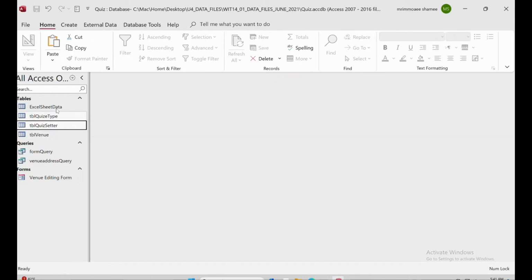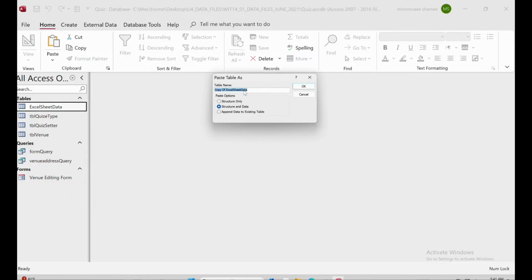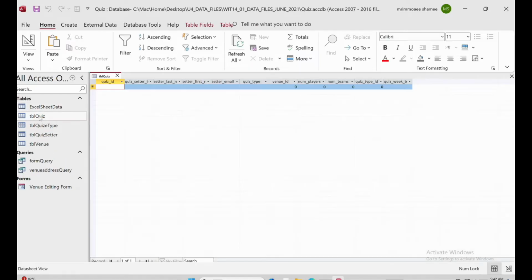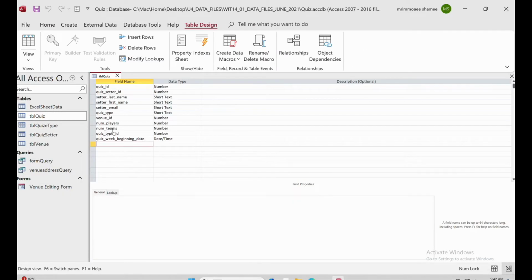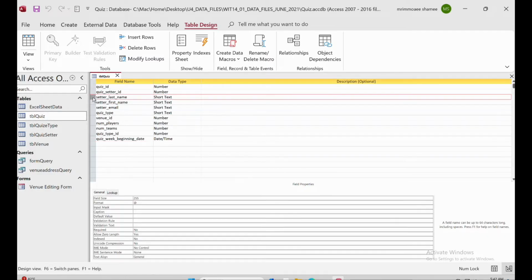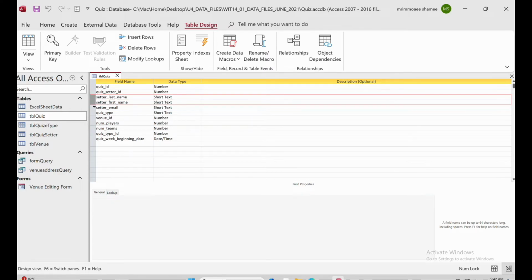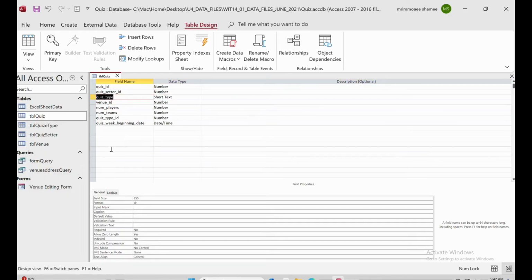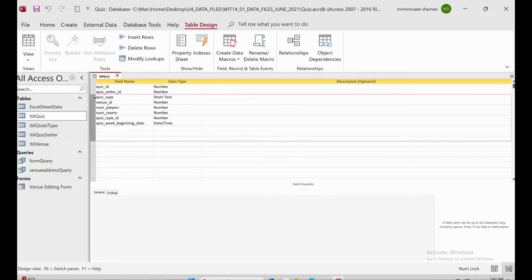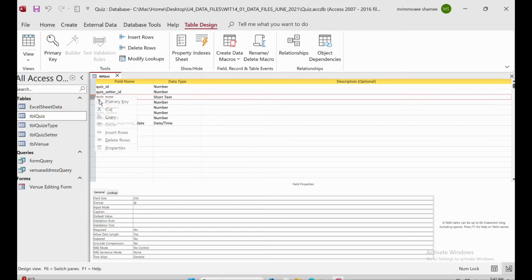Then we will do the last one, which is a copy and then paste it here. The name of this one will be table quiz, and it will be the structure only. Okay, so we will get the table quiz. Now go to the design view. Now because we already added all the IDs here, right? Sorry, we don't need this one, and this one. Delete. We don't need the type as well, because we already added this.